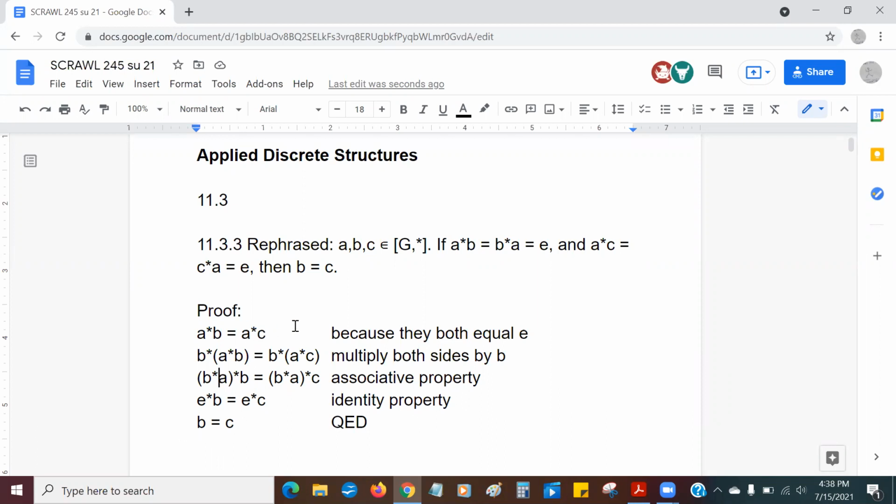So we see that B and C were both inverses of A. I'm going to just spell that out more in the theorem.